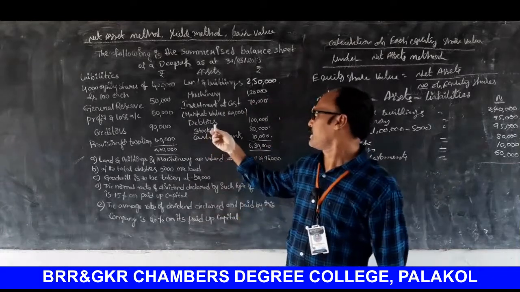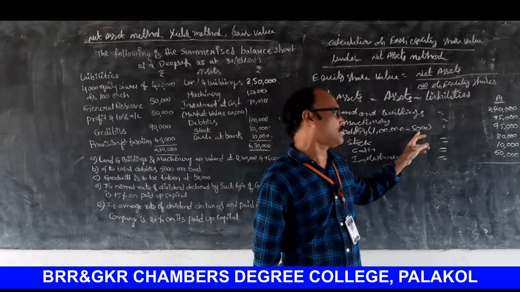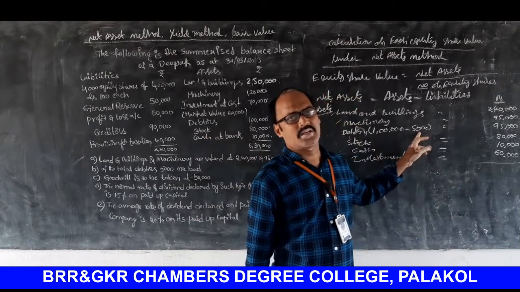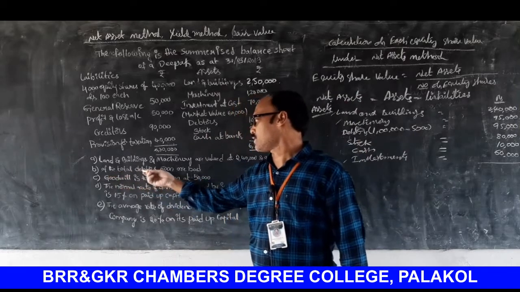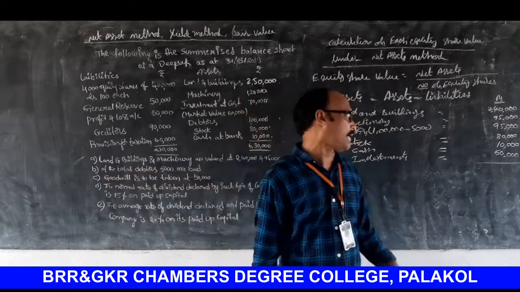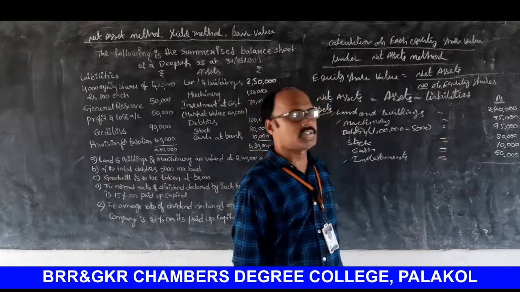Next one, debtors 1 lakh. Debtors 1 lakh minus 5,000 here. The 5,000 rupees deducted. Why? Look at the second transaction here. Of the total of debtors, 5,000 were bad. That's why 1 lakh minus 5,000, that is equal to 95,000.